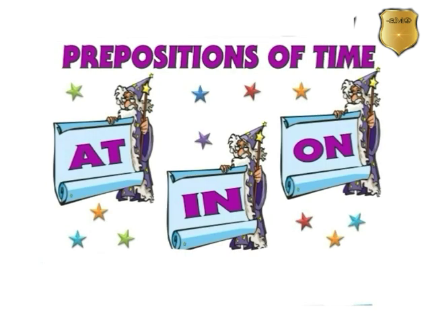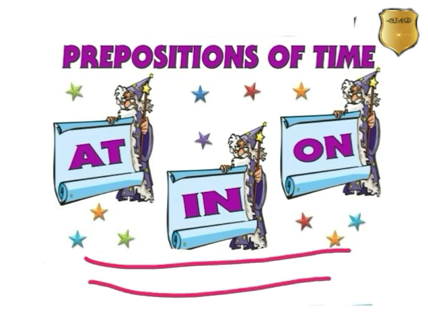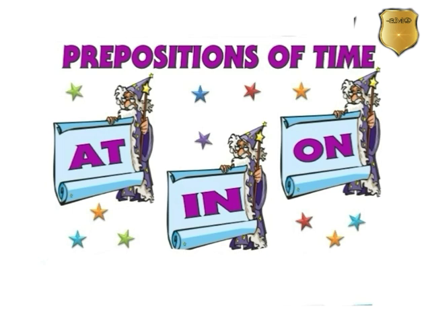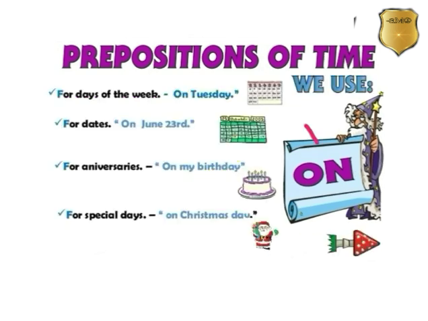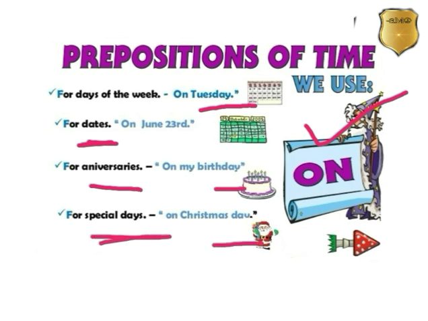Okay, next, prepositions of time. All these prepositions tell us about time. First, we will discuss the use of the preposition "on". We use it with the names of days, with dates, and with anniversaries like birthday, wedding anniversary, and special days like Christmas Day. For example, my birthday is on Tuesday, my birthday is on Sunday. So for days, we use the preposition "on". Same for dates. For anniversaries or special days, we use "on".